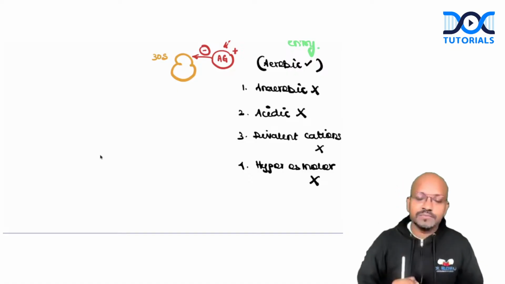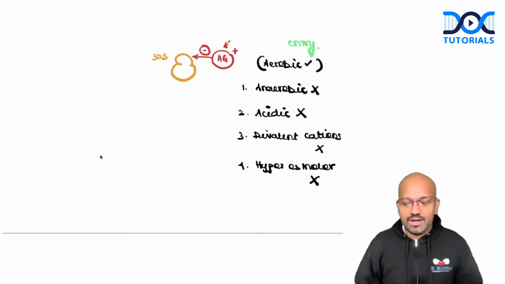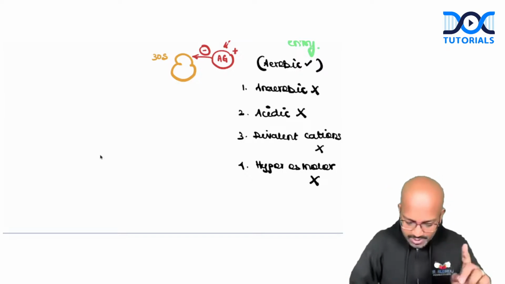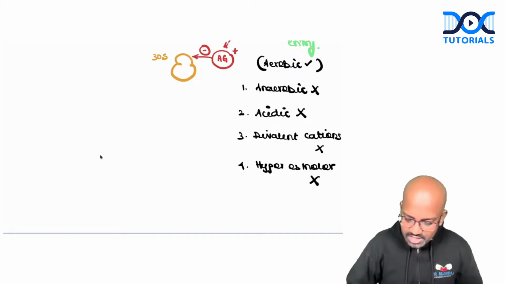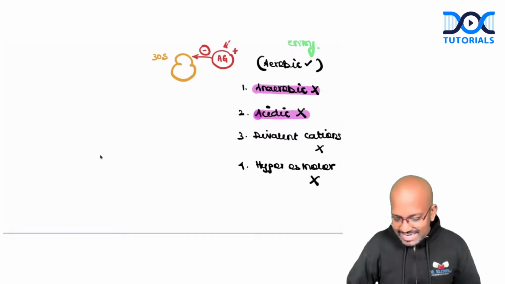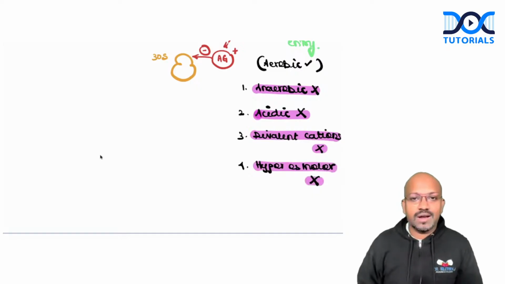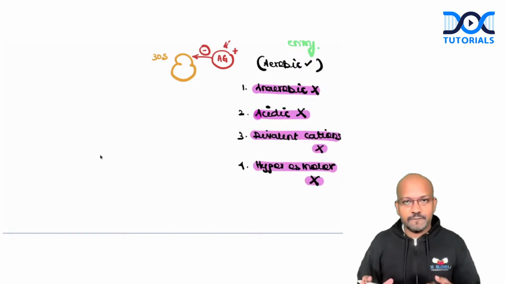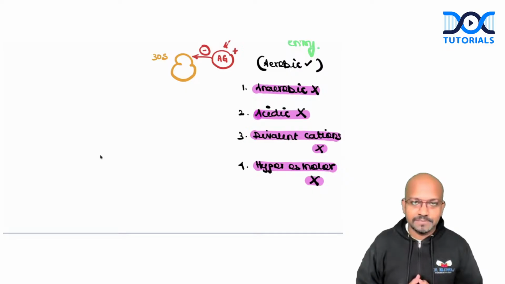So we have to know under which conditions aminoglycosides will not be effective. We have four concepts to be remembered, very much important for the exams, my dears. The first is anaerobic environment, then acidic environment, accumulation of divalent cations, and hyperosmolar environment. Four important reasons behind it.